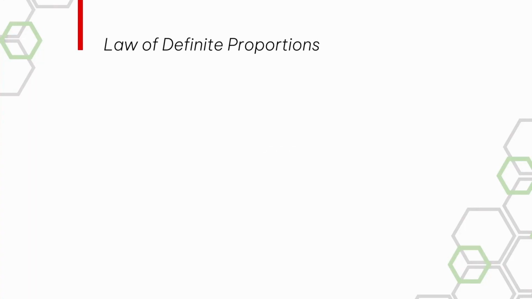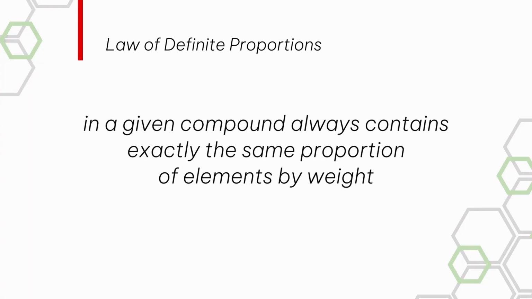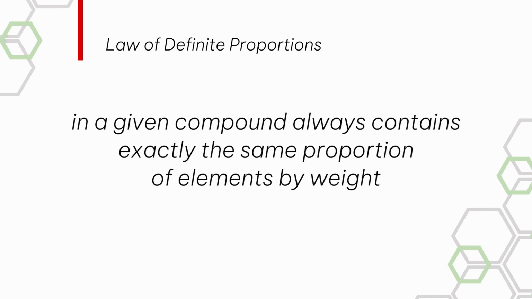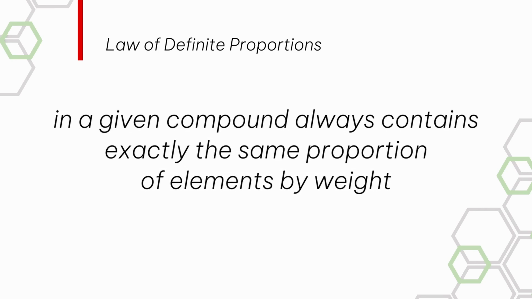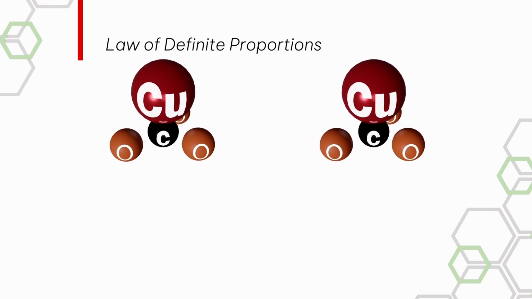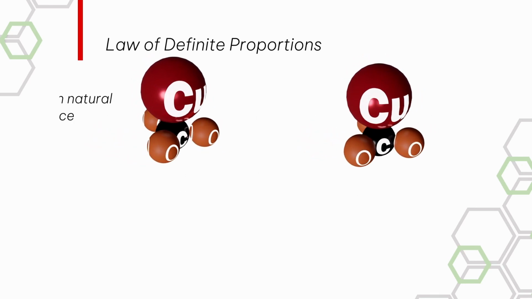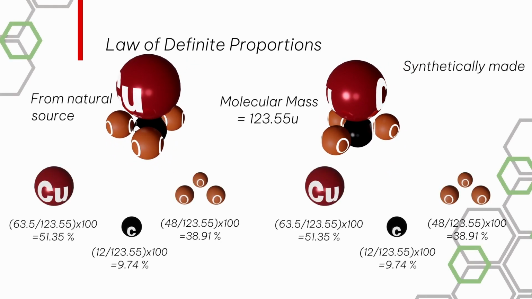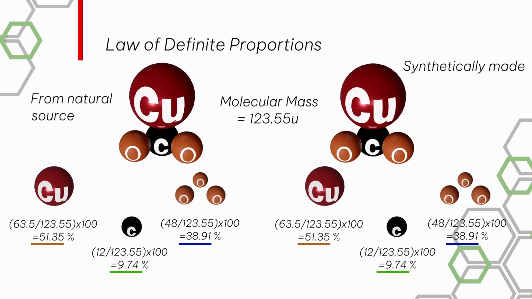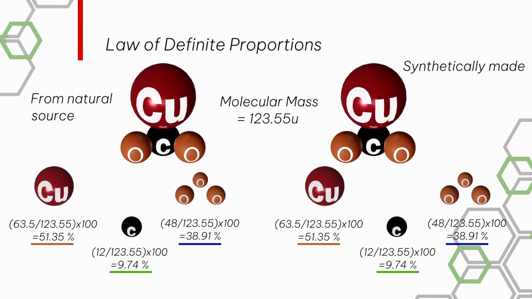Second rule, the law of definite proportions. According to this law, a given compound always contains exactly the same proportion of elements by weight, irrespective of the source it comes from. For example, 2 samples of cupric carbonate, one taken from natural source and other synthetically made in a lab. The percentage of weight of copper, carbon and oxygen in both the samples will be same.